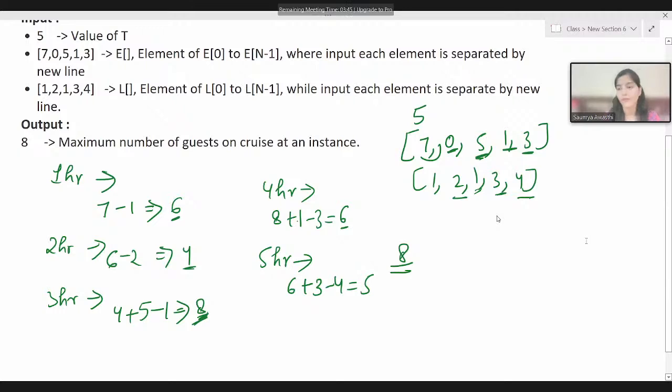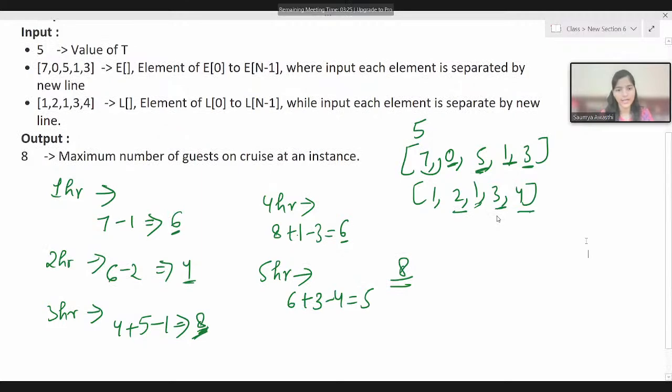Okay, if my voice wasn't clear, do let me know so that I can repeat if that is the case. Okay, it is clear, then that's fine.